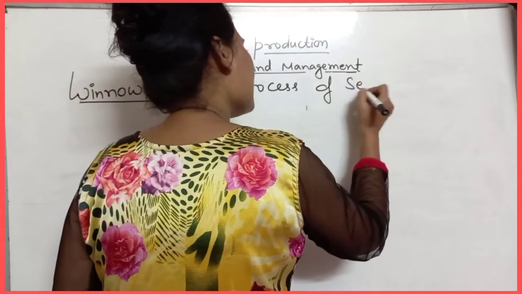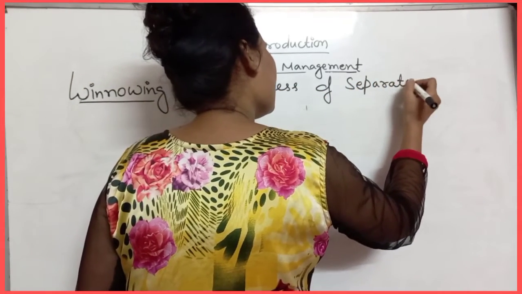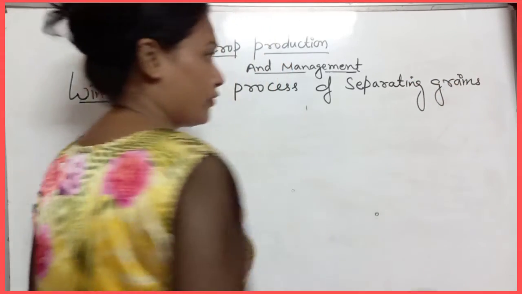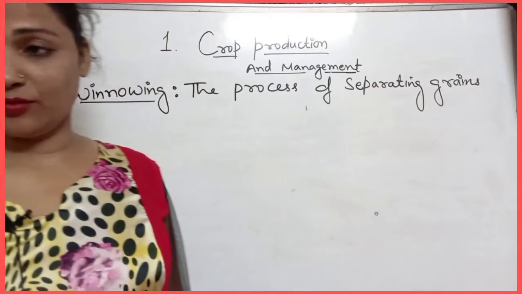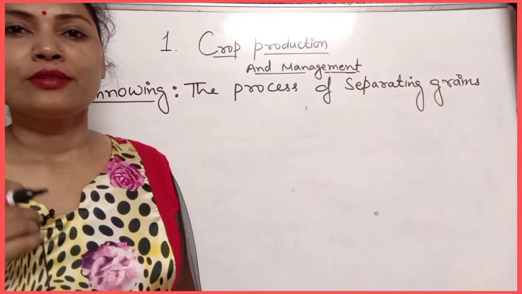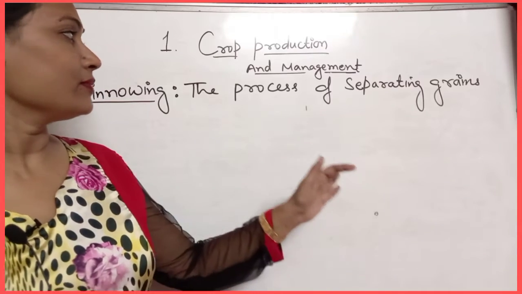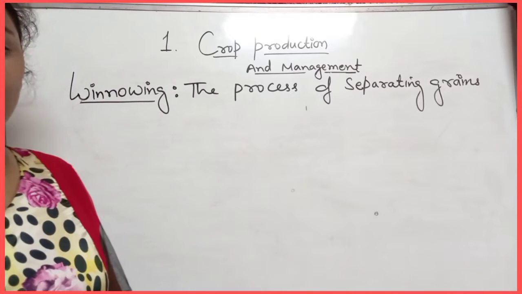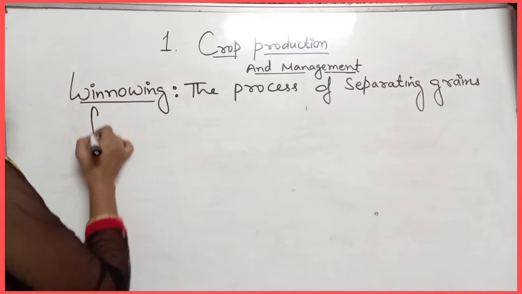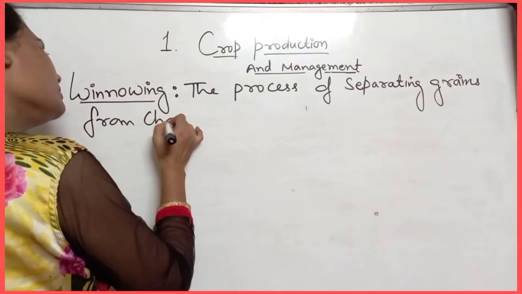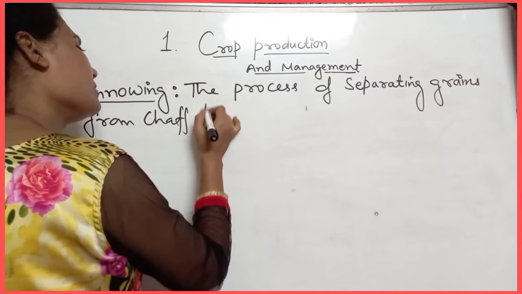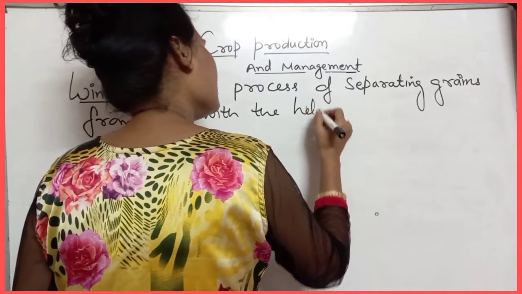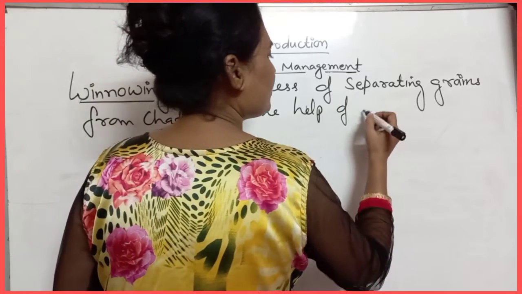So you can write winnowing, the process of separating grains from chaff with the help of wind.